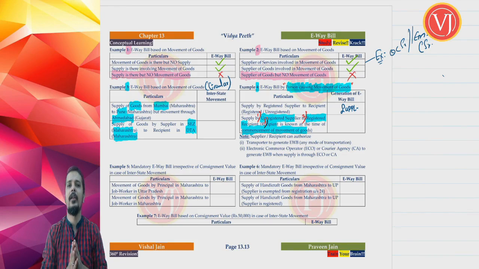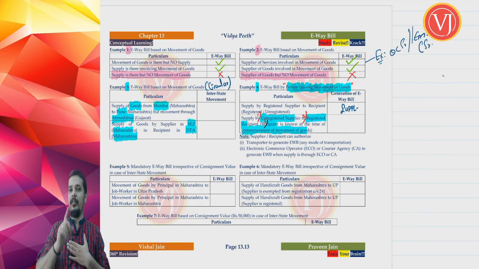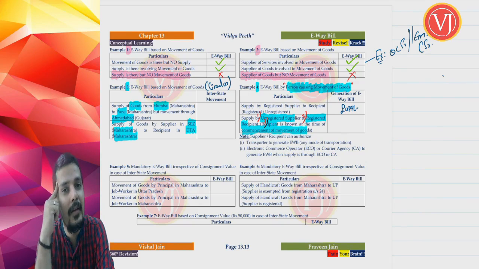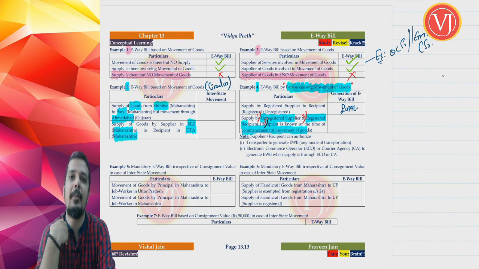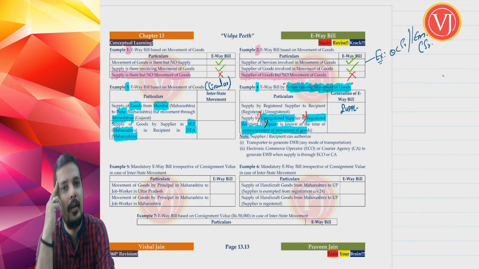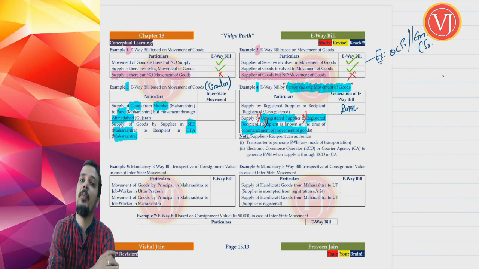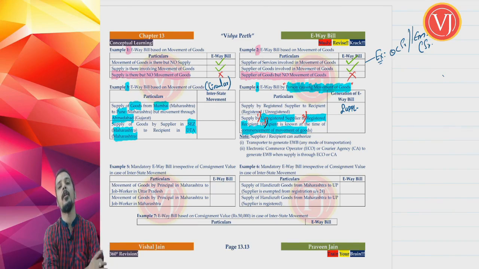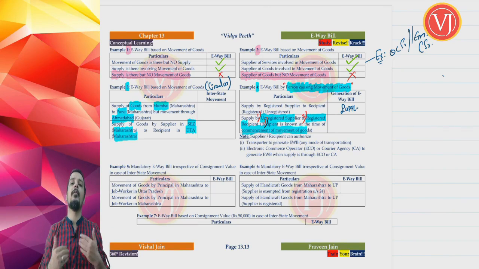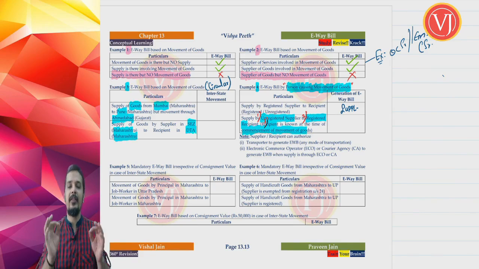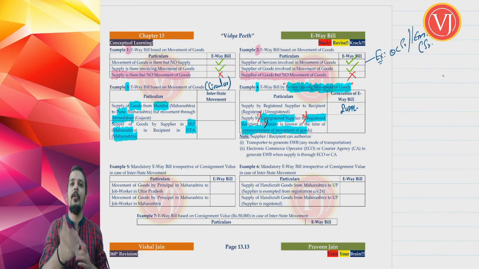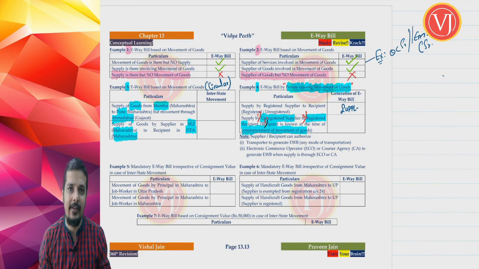Now what are they trying to tell? As supplier is unregistered, they don't want supplier to generate e-waybill. That is a normal understanding, but it is conditional. Supplier should be unregistered. Recipient is registered. So I am the supplier who is unregistered and you guys are the recipient who are registered. And based on your order, I am bringing the goods to you, which means that recipient is known at the time of commencement of movement of goods. The moment I am taking the goods out of my shop, I know that I am taking to your place. So recipient is clearly known, because based on your order only I am coming to your place and delivering the goods.